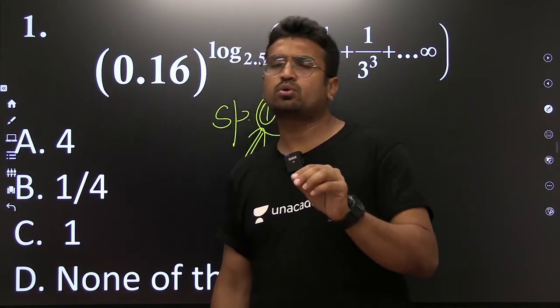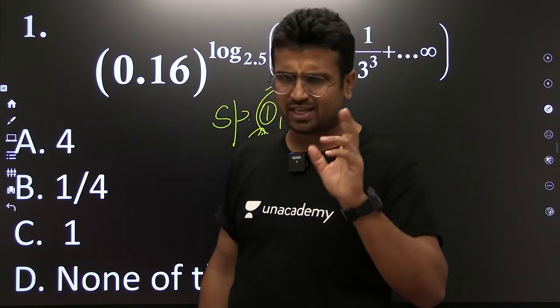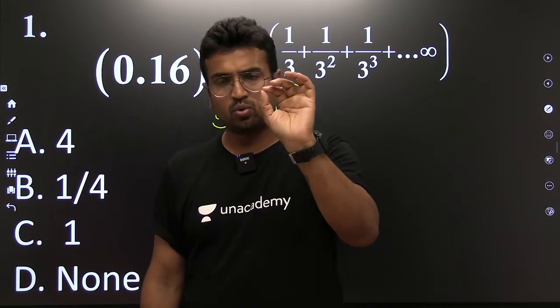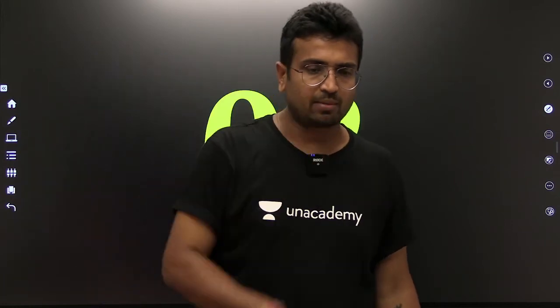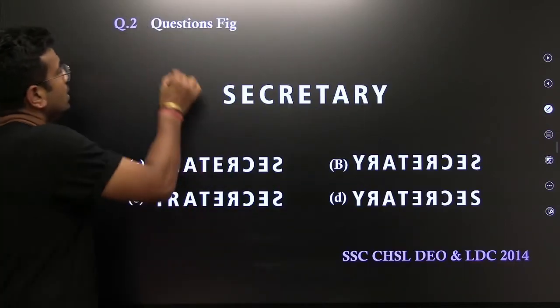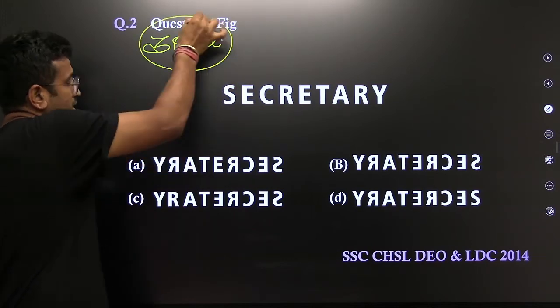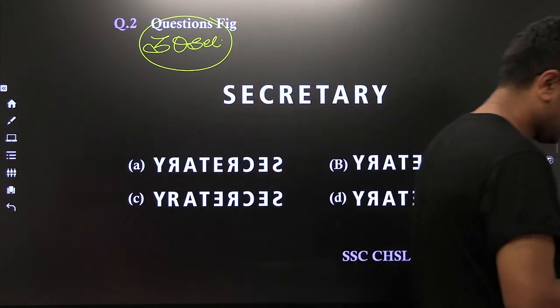The question which I am about to give you came in the year 2014 in one of the SSC exams, but it is a very famous question. And I'll give you only 30 seconds to solve this question. So here is the question from spatial aptitude. I want you people to tell me the answer in 30 seconds. Go ahead, guys. Don't take even 1 single minute more than 30 seconds. Go ahead, make it fast.